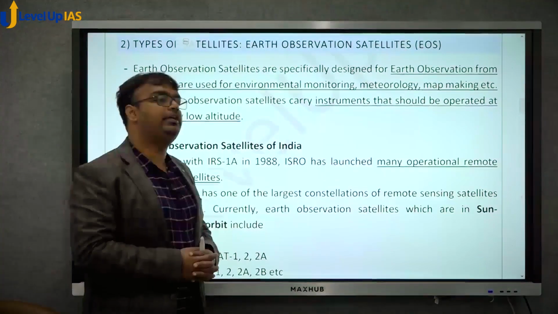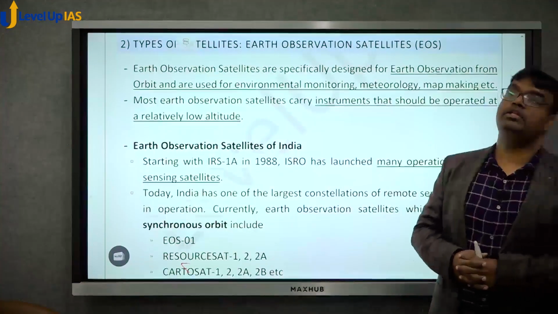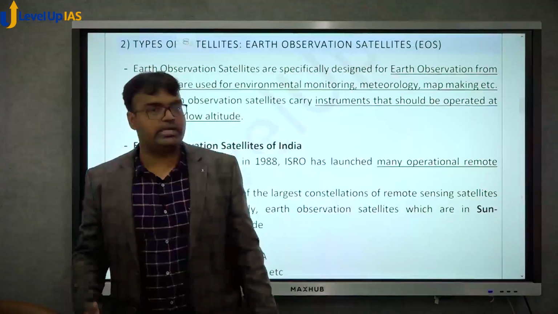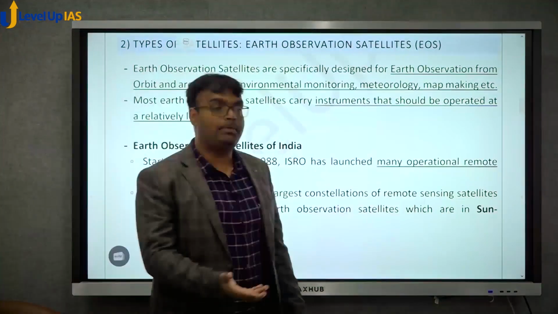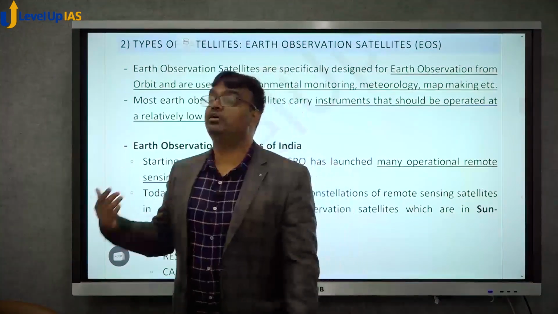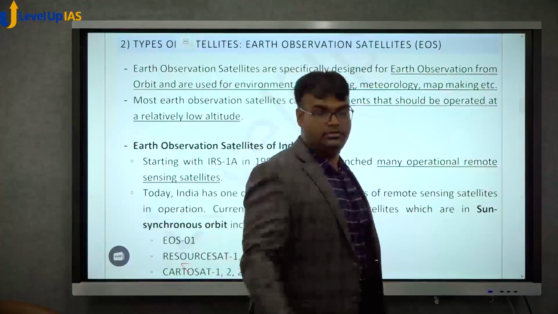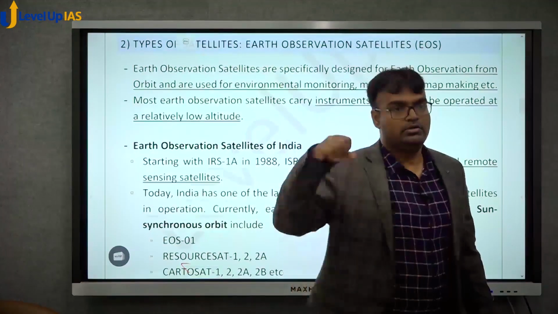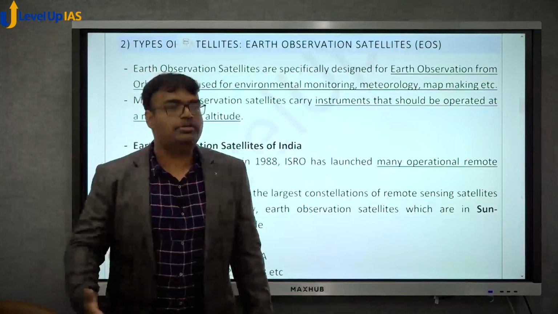Taking pictures, map making, identifying resources. These satellites can also play a role in detecting whether a cyclone would occur or not, because they'll look at the surface of the ocean to understand the temperature. They can also be used for monitoring cropping patterns: in this area more wheat has been grown, more grain has been grown. They can also be used for understanding damage. Say a flood came, and 15 days later greenery has reduced. The satellite can look at it and understand that there has been a lot of damage.